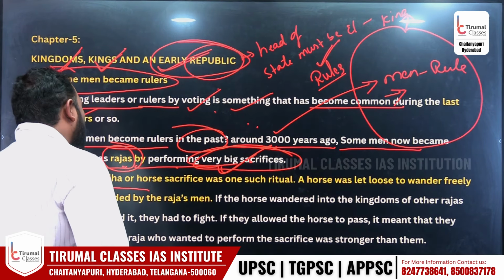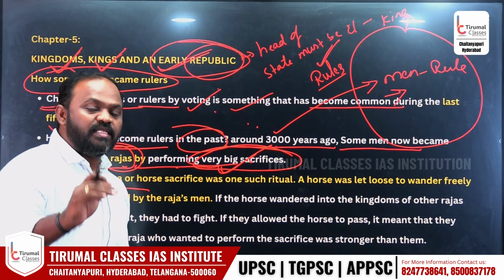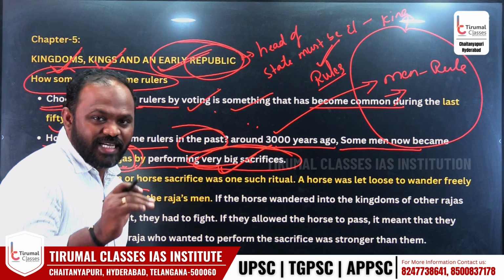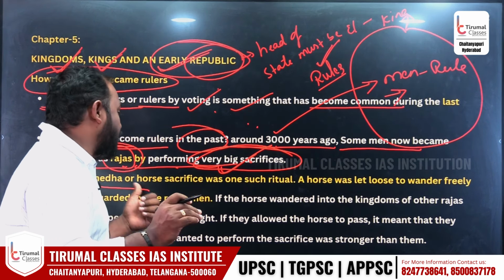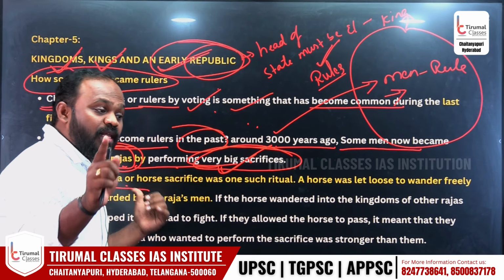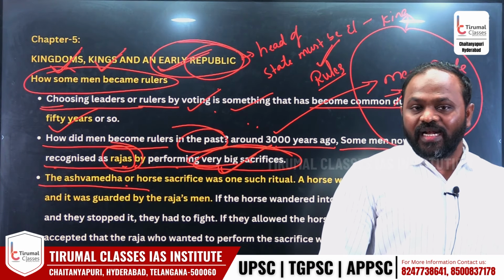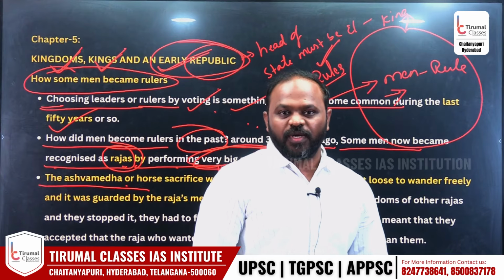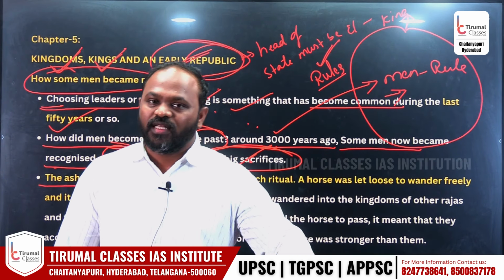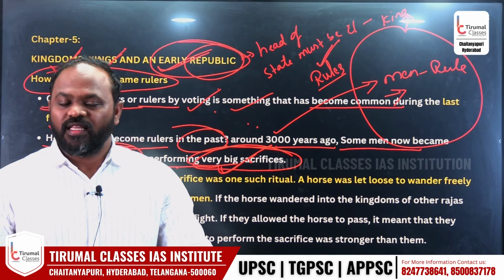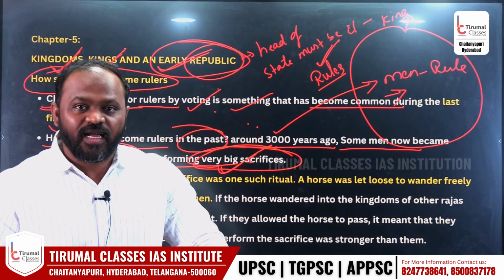Even Rama performed this Ashwamedha Yagam, as our Puranas say. Because Rama was a king, right? The horse was stopped by Lavakusha, and later there was a war between Lakshmana and Lavakusha because they stopped the horse released by Rama in the process of Ashwamedha Yagam.